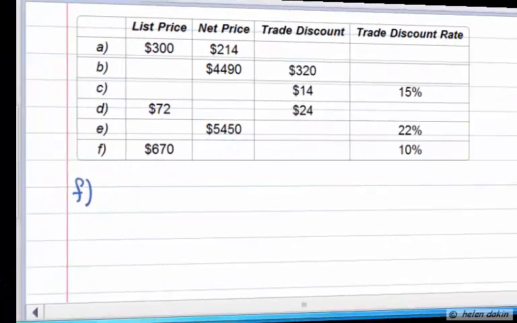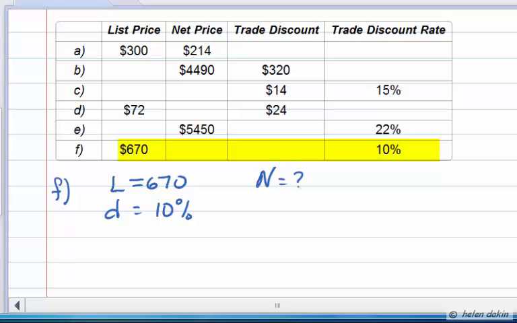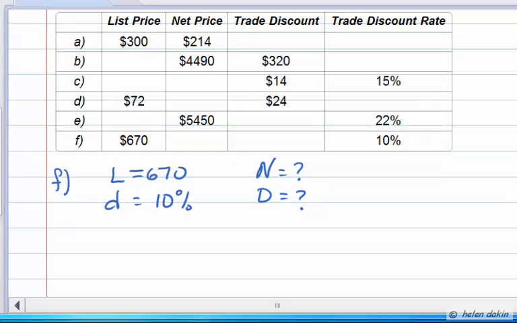And for this last example, we are told that the list price is $670. So list is $670. And we are also told that the trade discount rate, d, is equal to 10%. And given those two pieces of information, we're expected to determine the net price. What is the net price equal to, and what is the amount of discount equal to? Let's see what steps we need to take in order to determine those two values.